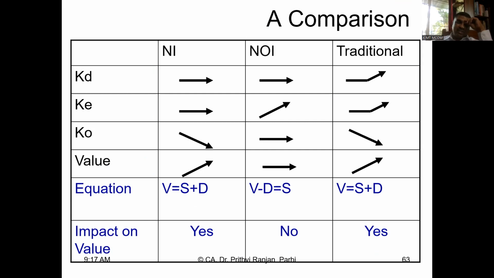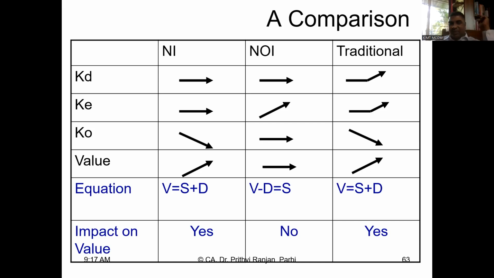Net income theory says KO will fall. Net operating income says KO will remain constant. And traditional theory says KO will fall. Value of the firm, the three theories say: first theory says it will increase, second theory says it will remain constant, third theory says it will go up.